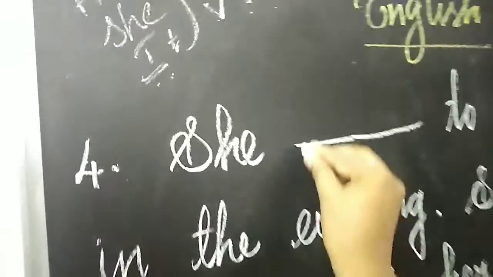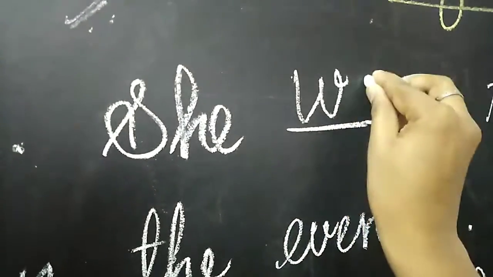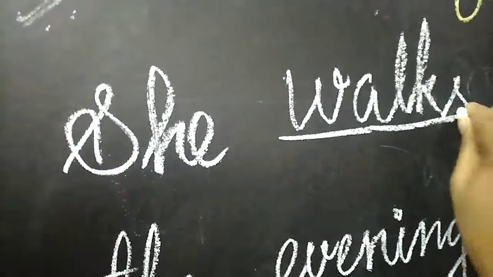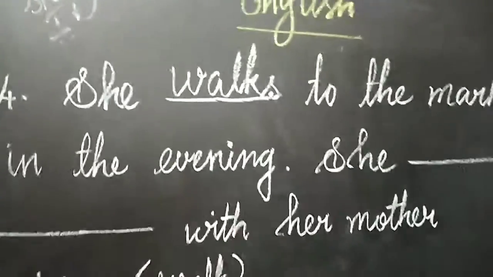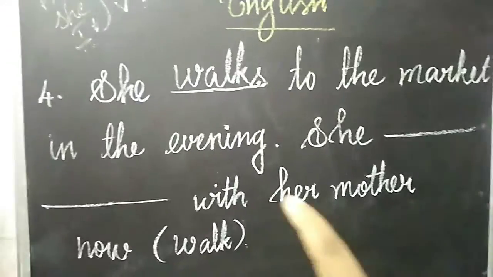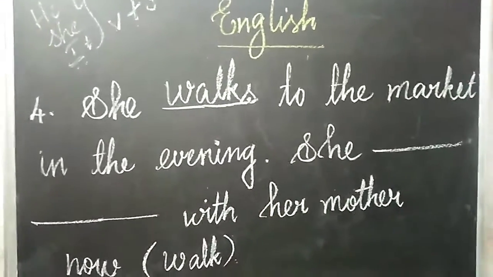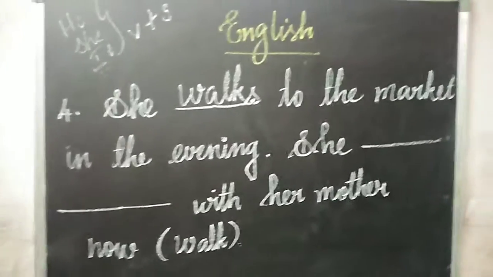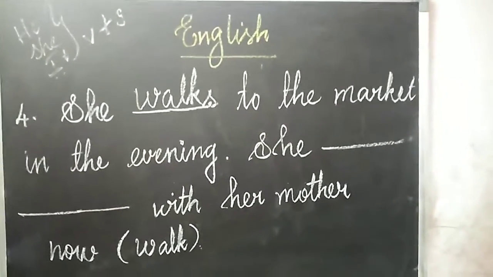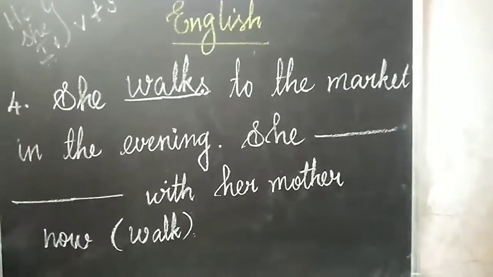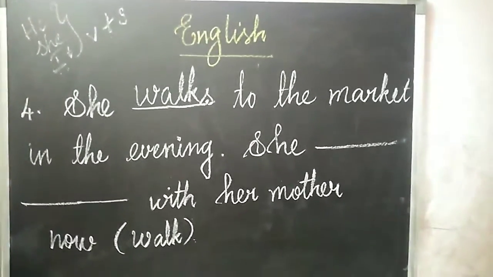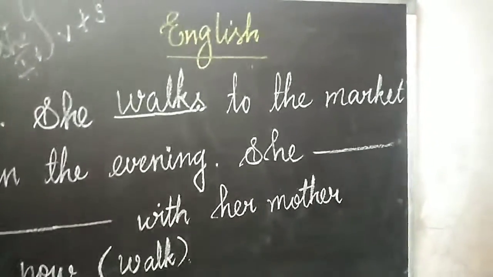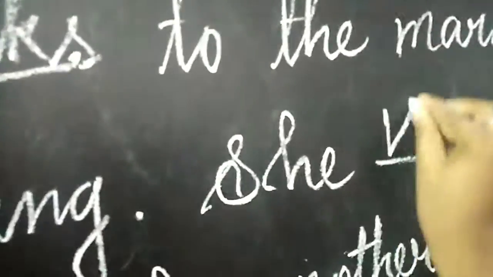Next, she walks with her mother now. In this line, she is a singular noun. So we have to add the helping verb is. Okay, we have to write the helping verb is. When a singular noun comes, we have to write the helping verb is, and the verb plus ing form, walking. Helping verb is and verb plus ing form. So she is walking with her mother now.